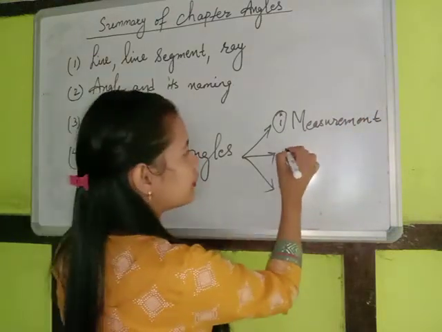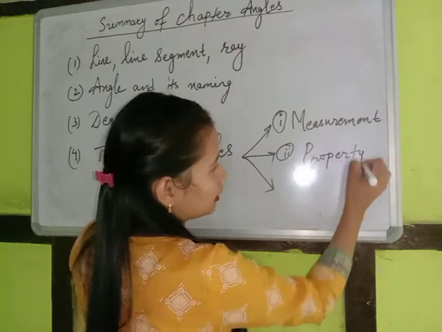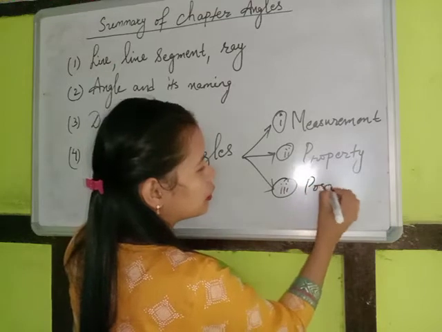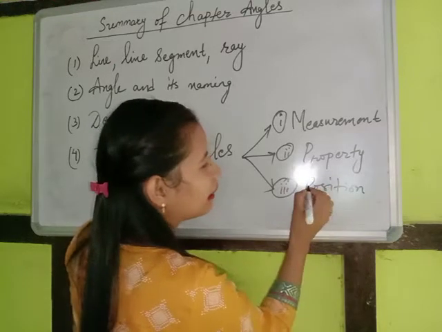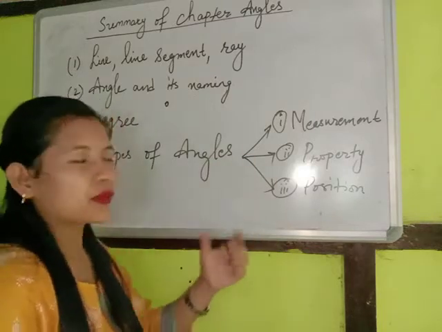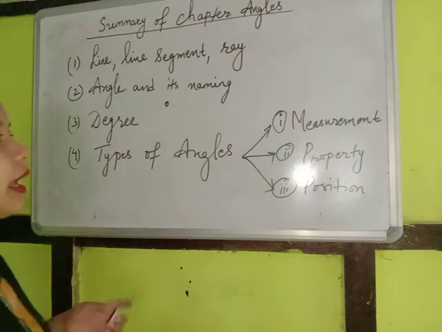Second, we have classified on the basis of its property. And third, we have classified on the basis of its position, where the angle lies. Based on these three things, we have classified the angles and given them different names. We'll be discussing the various kinds of angles.